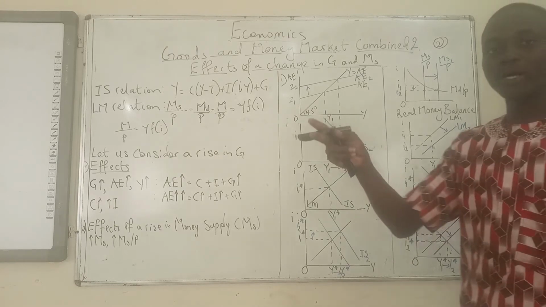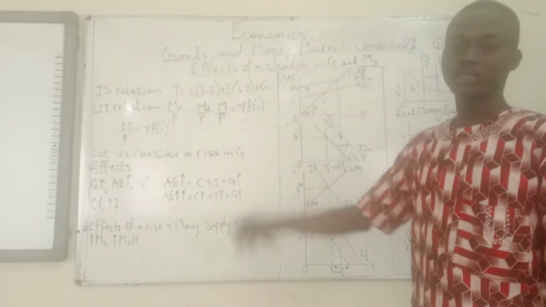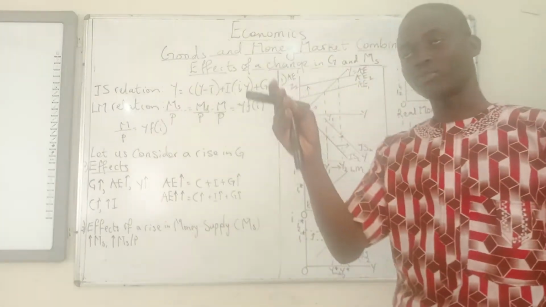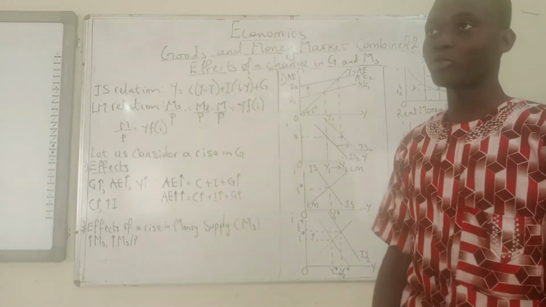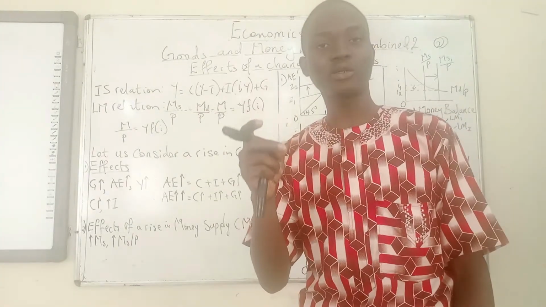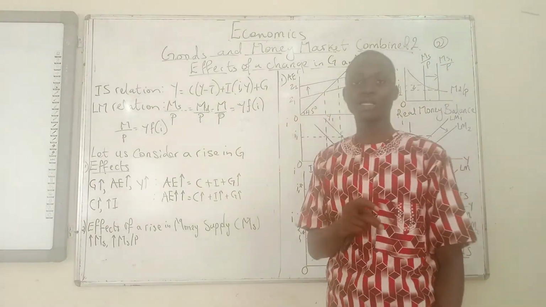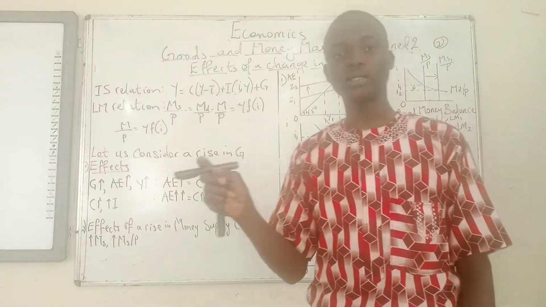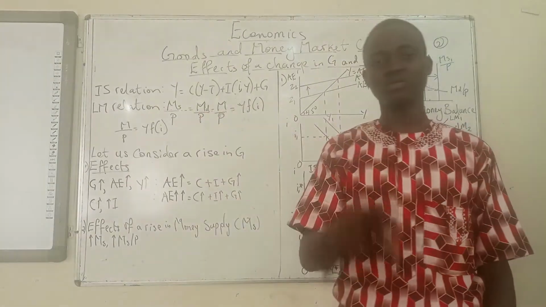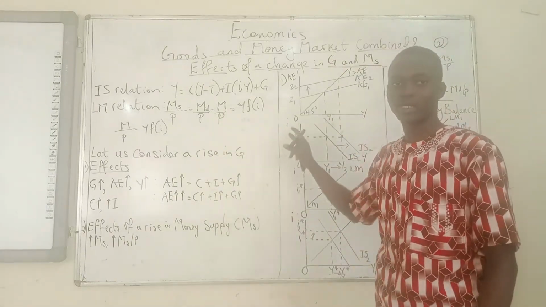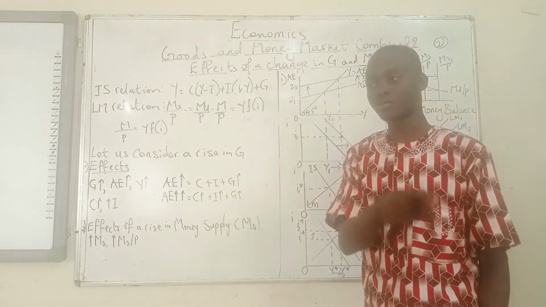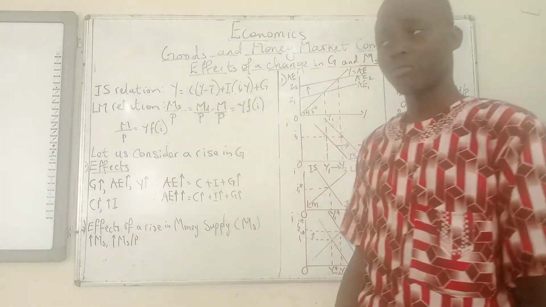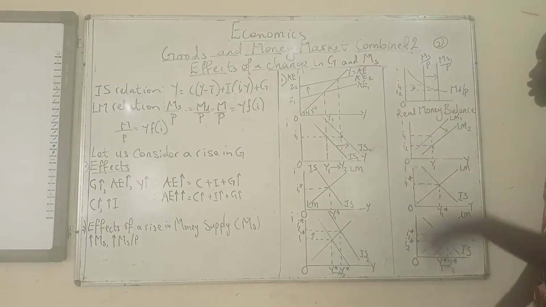So what you have to do is go back to our playlist section. Pause this video right now because you may not understand a lot of things. Type Emoji Economics on YouTube, go to the playlist section, open it, and find the playlist on the ISLM model. Basically, you should find the playlists on the goods market, the money market, and then the ISLM model. They are not too much for you. When you are done attending those classes, you can come and attend this particular one. It's to aid your understanding. But if you feel like, why not start from me, I'm a big boy, I'm a big girl, what problem? Okay.